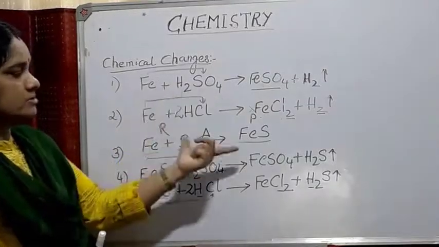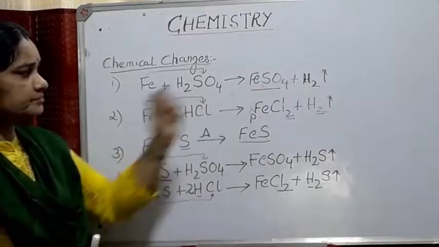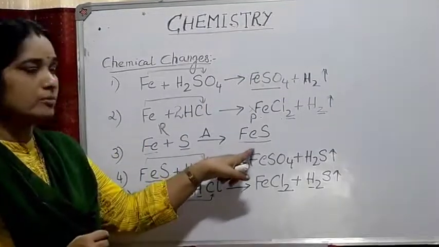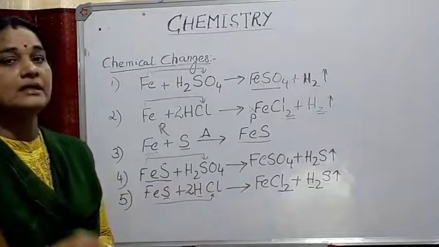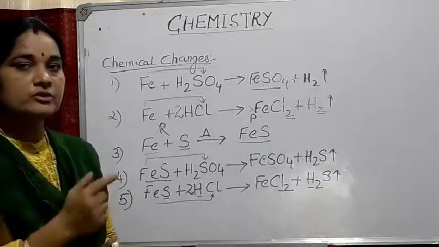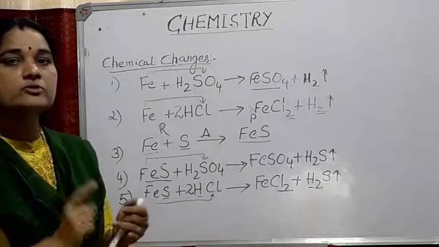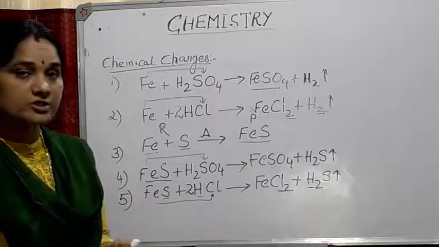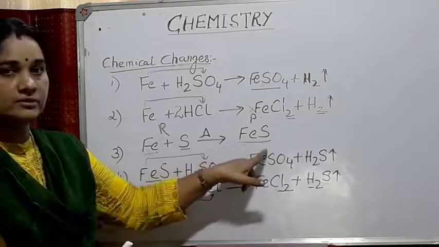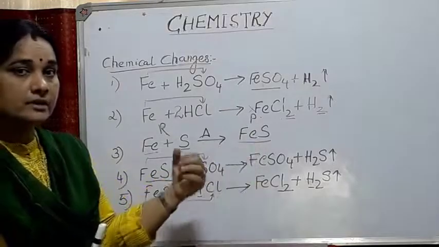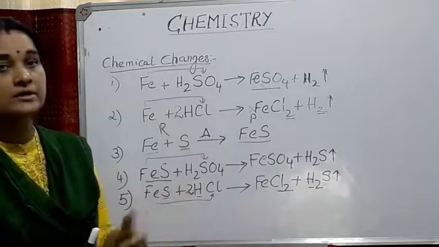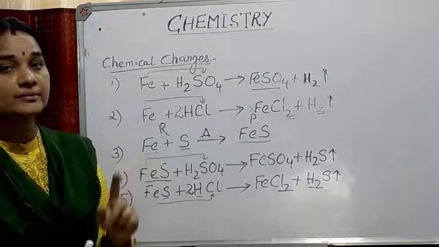In compounds, if it is FeS or FeCl2, the components of a compound cannot be separated by any of the physical methods which you have learnt in this chapter. You cannot use sublimation or centrifugation or distillation or evaporation technique to separate the components of the compound. So how can you separate it? You can separate it either by chemical reaction, or there is a reaction known as electrochemical reaction.